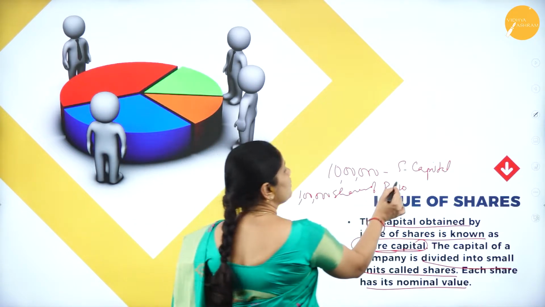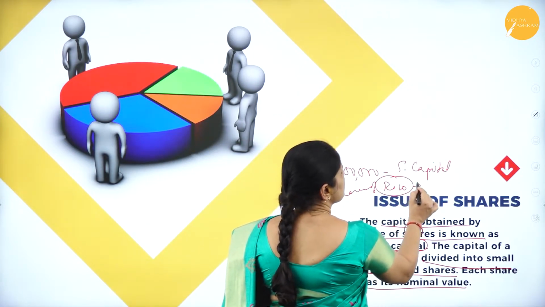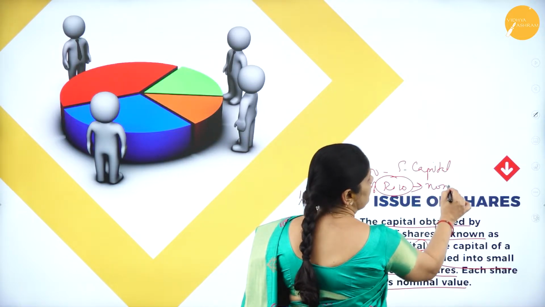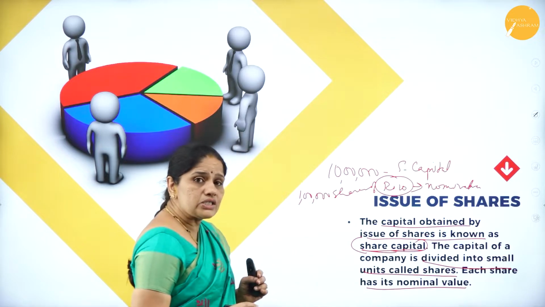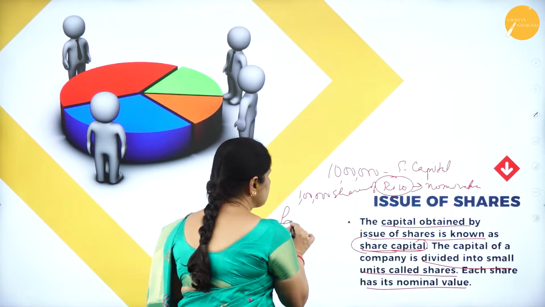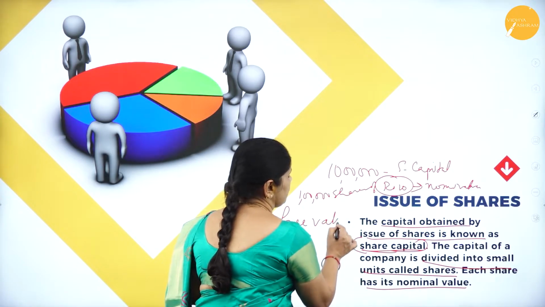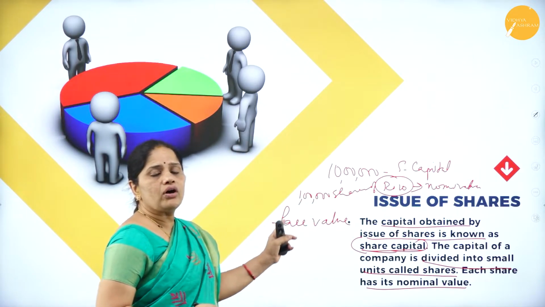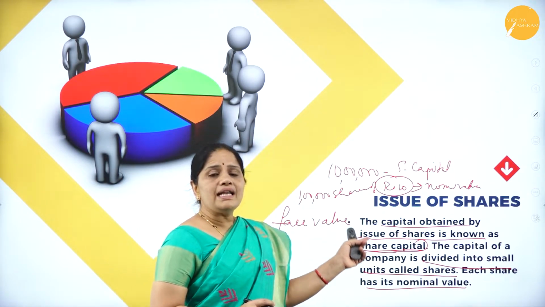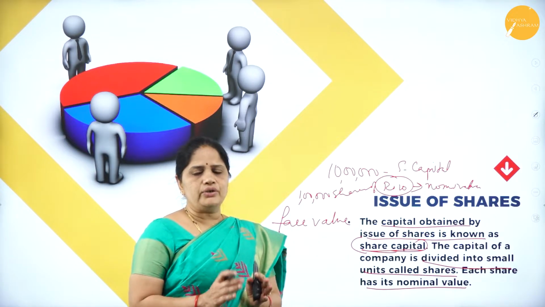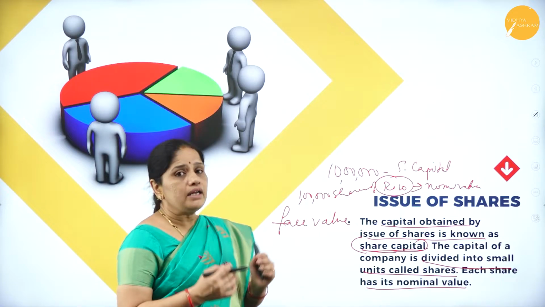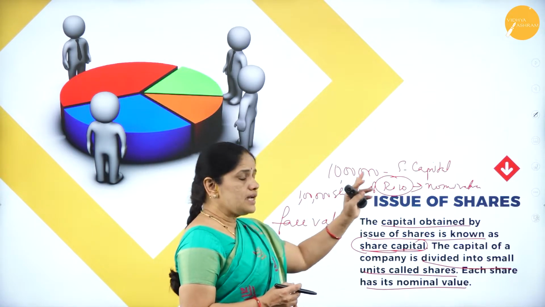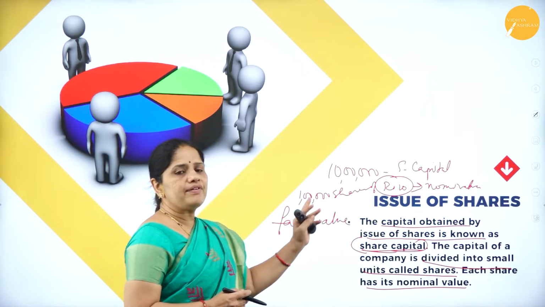This 10 rupees that you are issuing is the nominal value, also called the face value of the share. The nominal value or the face value is the value at which the share is valued, the value for which the share will be sold in the market.